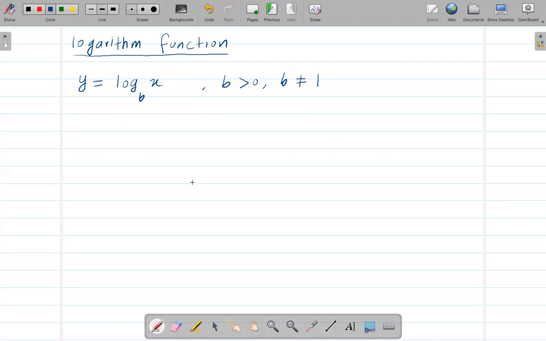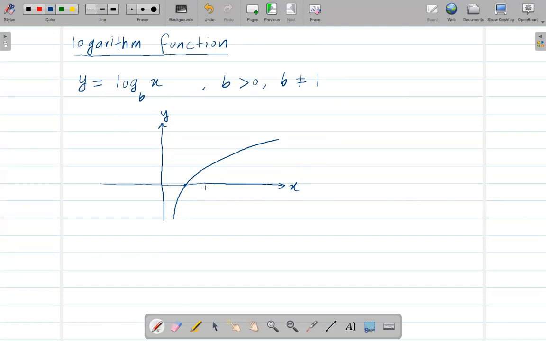Okay, now the shape of a log function, or logarithmic function, is like this, which goes through, well, this point is going to be 0, 1. Sorry, it's going to be 1, 0.